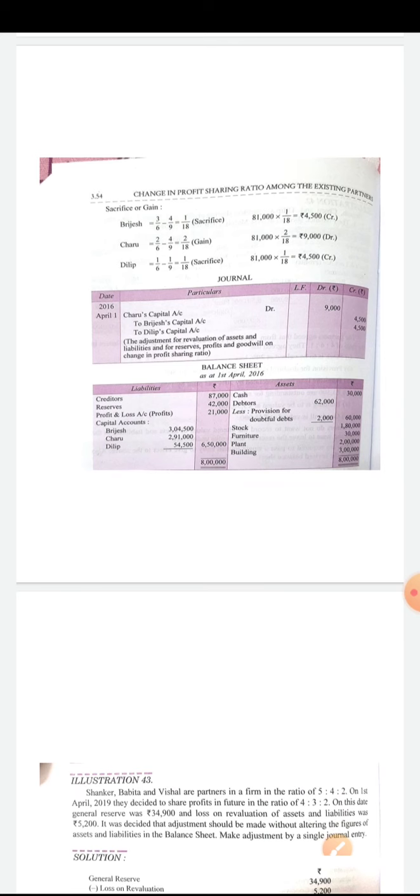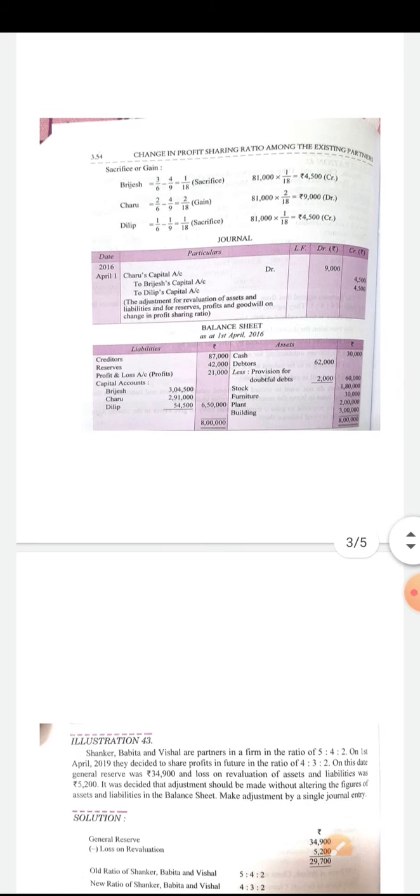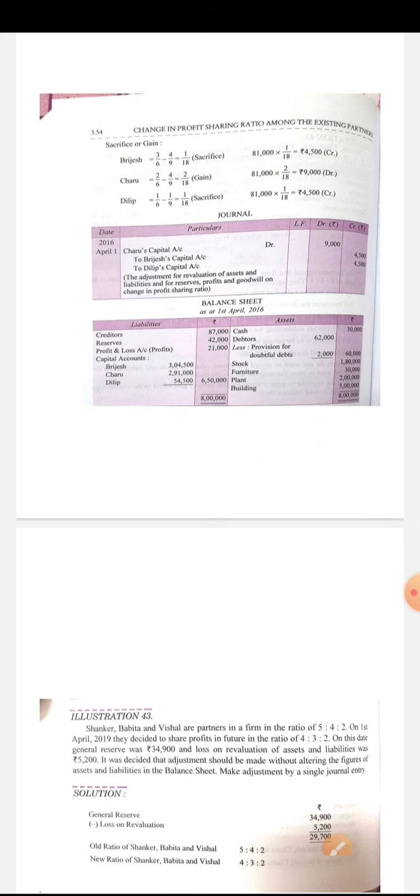In case of Dilip, 1/6 old and 1/9 new. The difference is 1/18, that is positive. Again sacrifice. The overall adjusted value is 81,000. So in case of Brijesh, 81,000 into 1/18 sacrifice, the amount is rupees 4,500 sacrifice. So Brijesh's capital account will be credited with the 4,500.